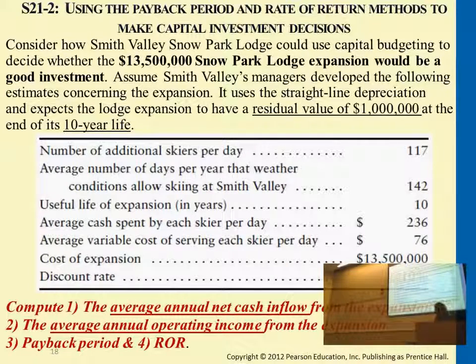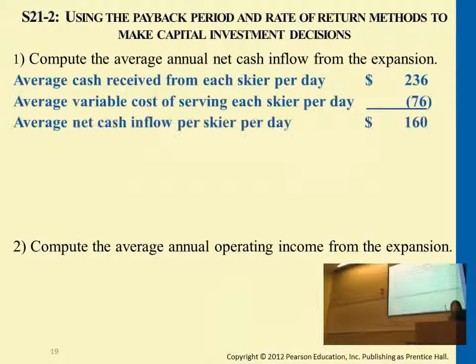And the average number of days per year that weather condition allows skiing will be 142. So just these two numbers here, you have 117 people and you have 142 days. So this will give you the annual passengers, or you can say the annual customers that will come to the business yearly basis. Then every single person, you'll be charging them $236. However, you also have variable cost occurred, so you minus this sales revenue by this dollar amount. So this will give you the annual cash flow that you're getting.